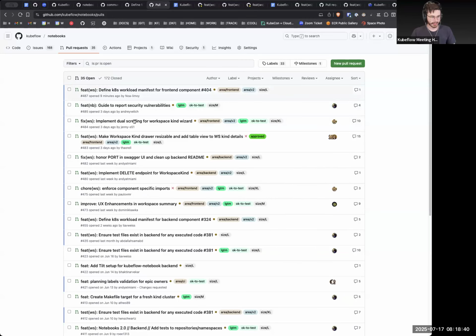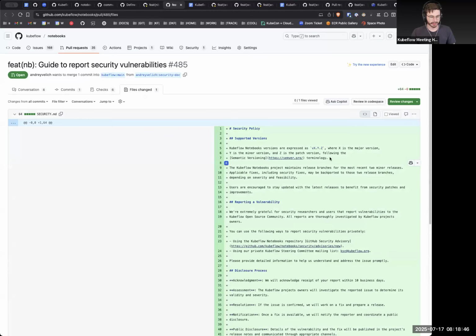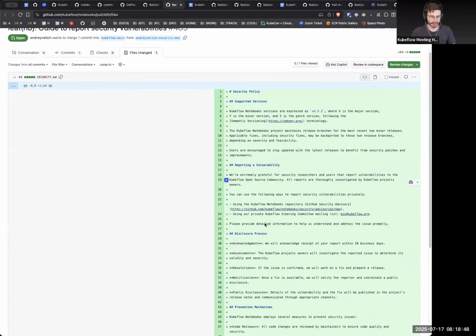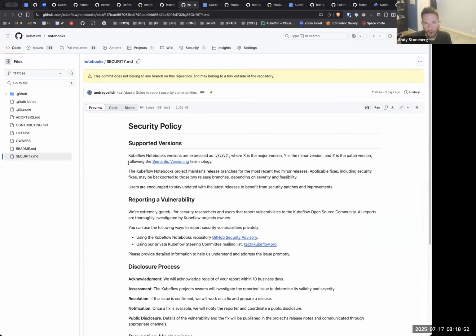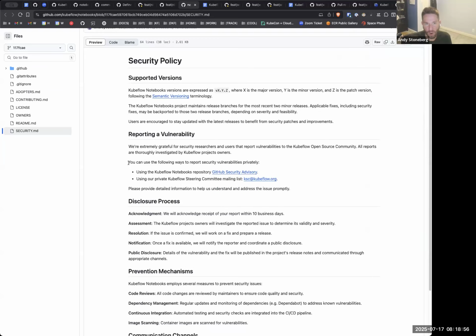Okay, so we might need to. This is probably the only one which we need to review as soon as possible so that we can actually submit the thing. So, does anyone have any objections to merging this? It looks like a carbon copy, like different Kubeflow components have this, just swapping out the name Kubeflow Notebooks with whatever other Kubeflow component.